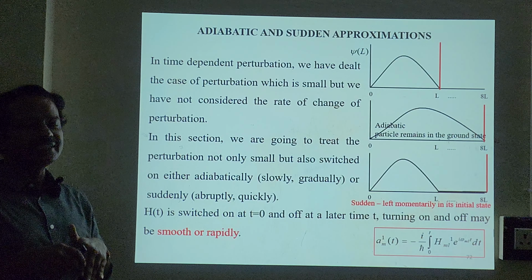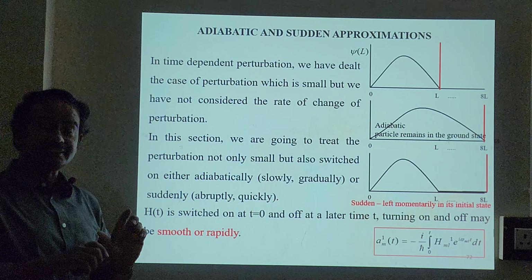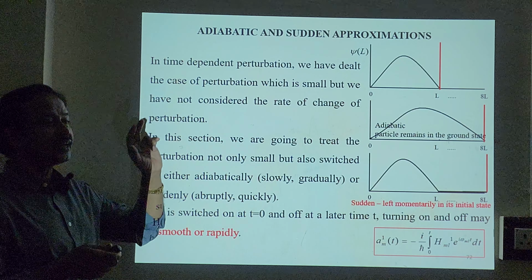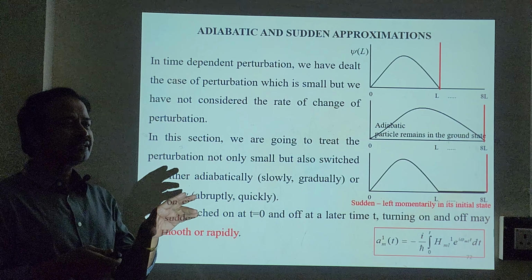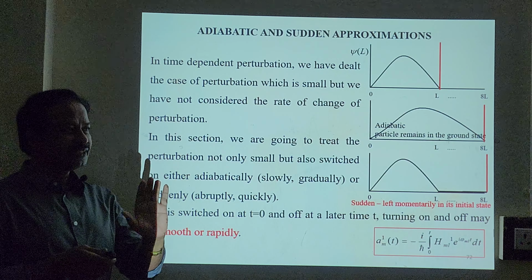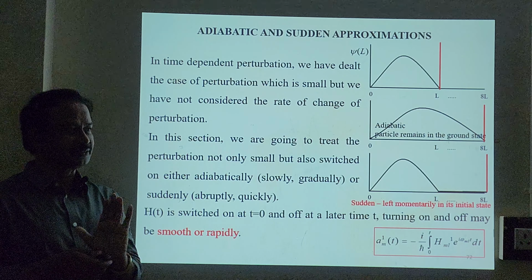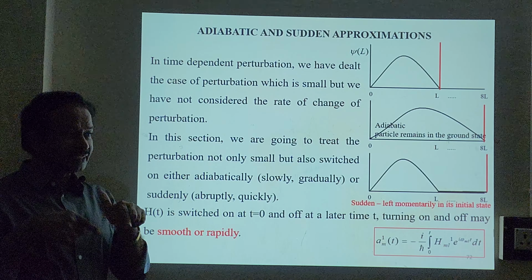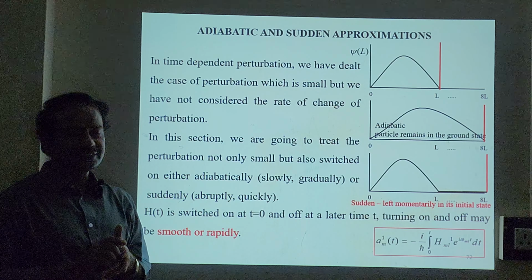Suppose it increases gradually, so it changes slowly, then we call this the adiabatic approximation. I repeat, dH by dt, which is the rate of change of the perturbing Hamiltonian, changes slowly or gradually, and this is known as adiabatic approximation.